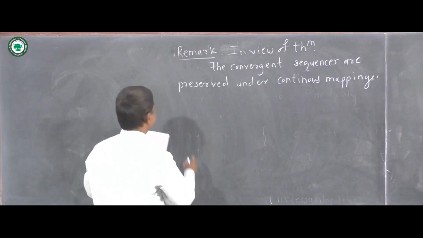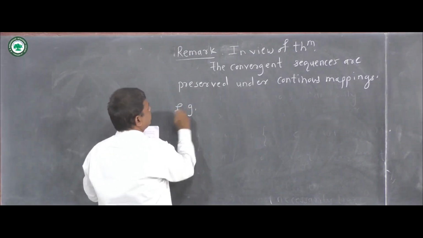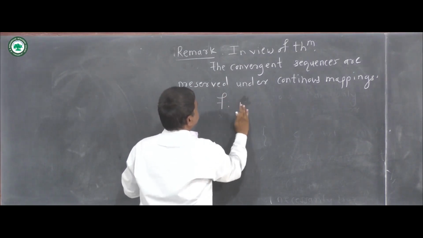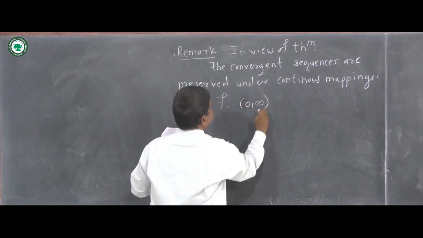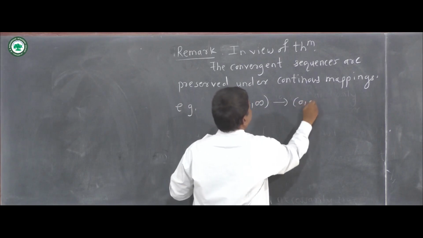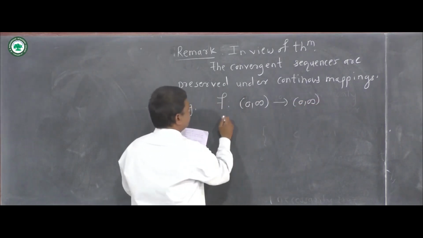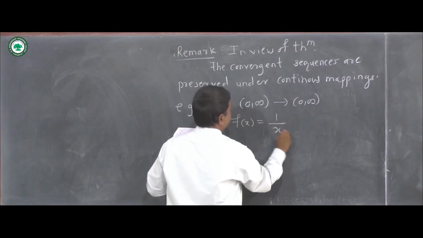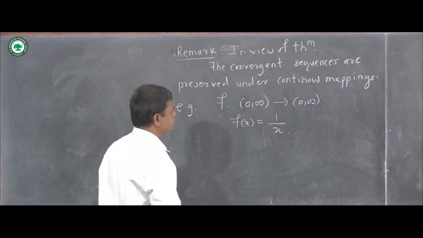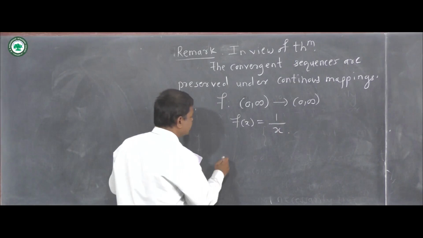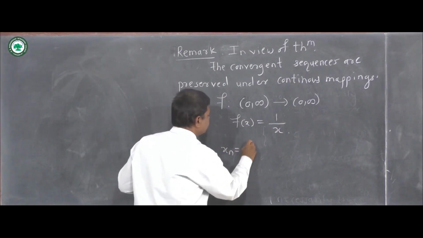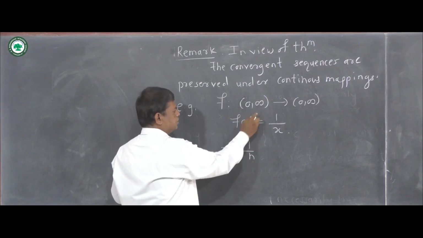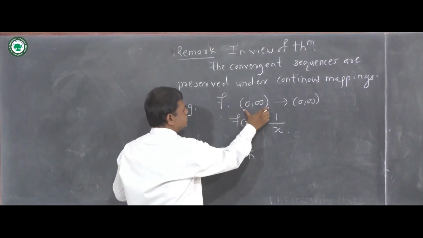For example, take the function f from the open interval 0 to infinity to the open interval 0 to infinity with the usual metric, and f of x is equal to 1 upon x. Now observe that the sequence xn equal to 1 upon n is a Cauchy sequence in this set.